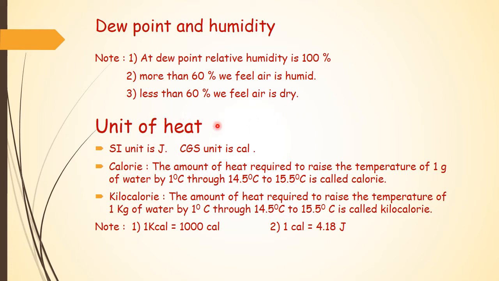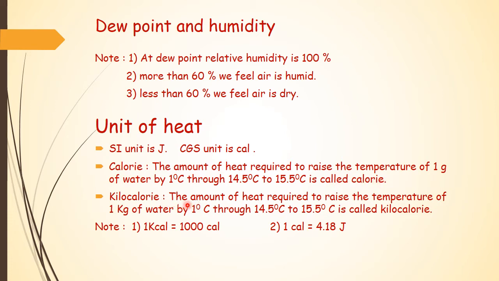Now we are going to talk about heat units. The SI unit of heat is joule, whereas the CGS unit is calorie. Here is the definition of calorie. The amount of heat required to raise the temperature of 1 gram of water by 1 degree Celsius, from 14.5 degrees Celsius to 15.5 degrees Celsius, is called a calorie.